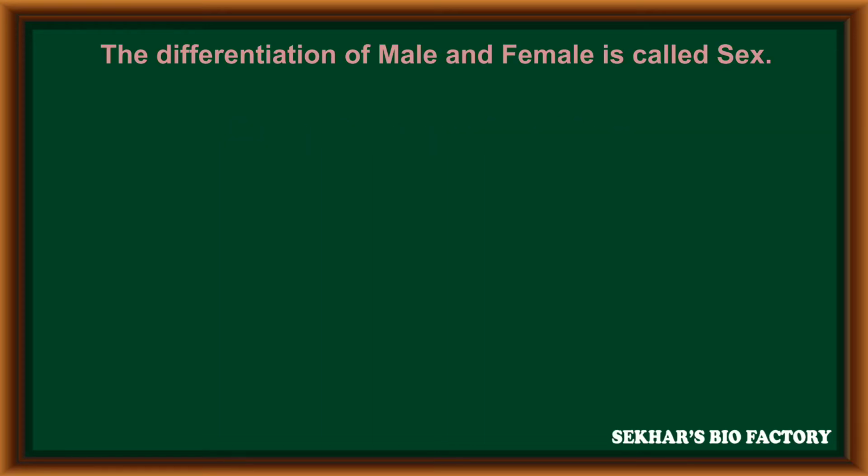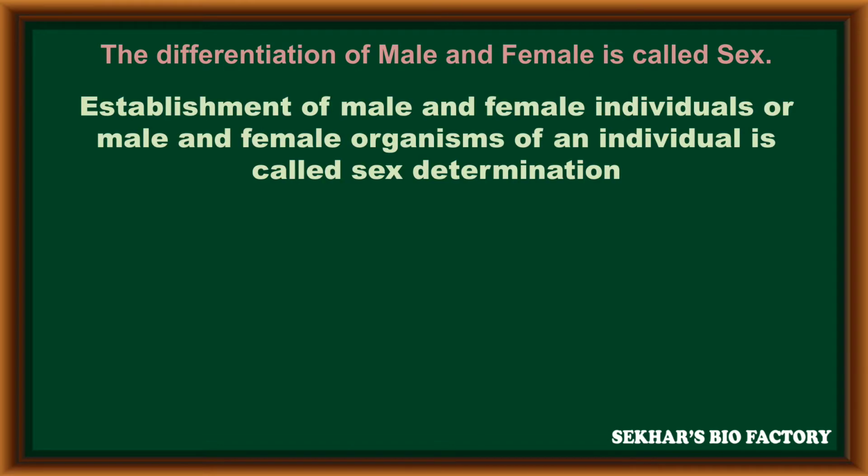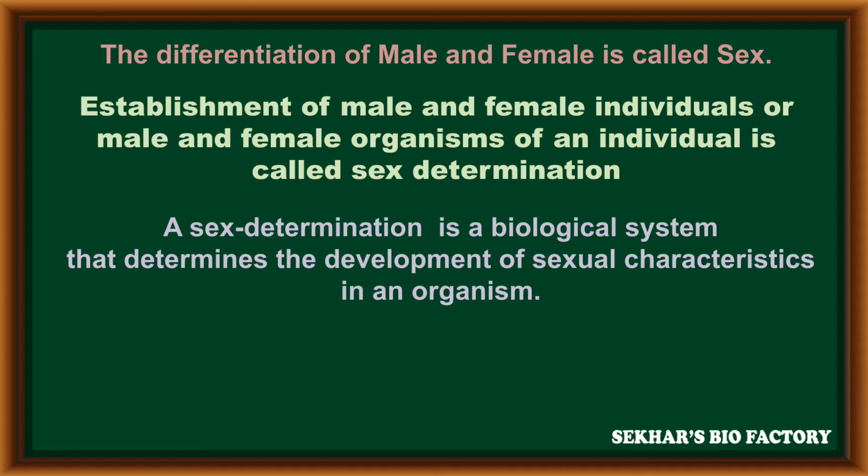In this video, I am going to explain the mechanism of sex determination and its types. The differentiation of male and female is called sex. This establishment of male and female individuals or male and female organisms of an individual is called sex determination. A sex determination is a biological system that determines the development of sexual characters in an organism.